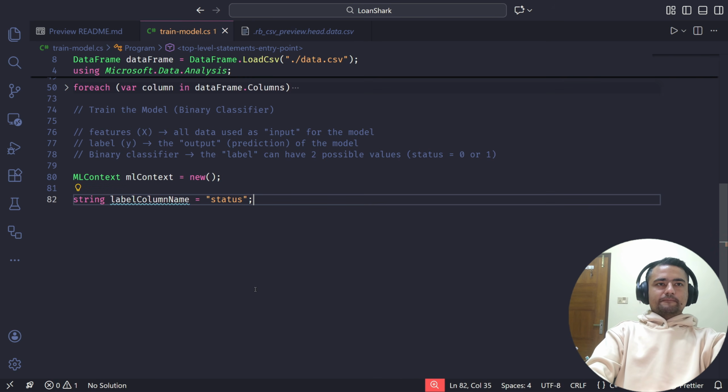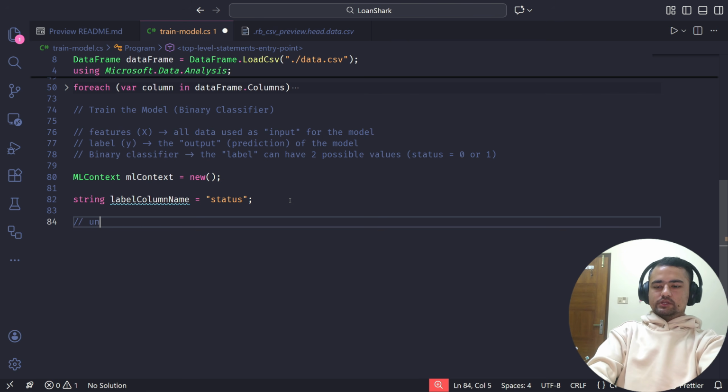Okay, and the way we are going to train this model is through what is called a transformer in this Microsoft ML package. What we are going to build is called an untrained transformer first.